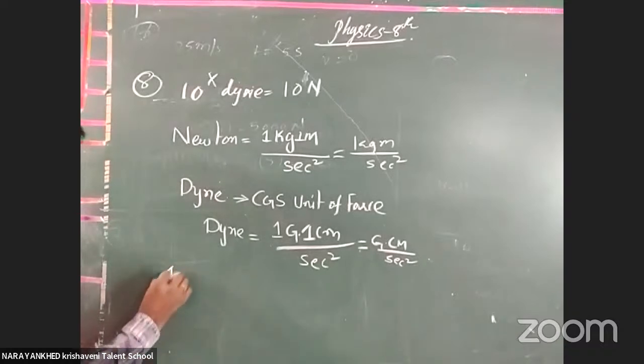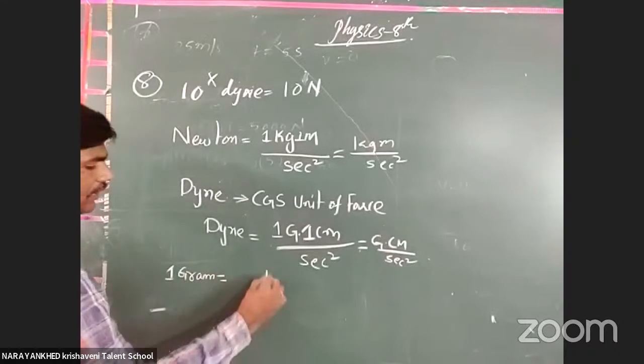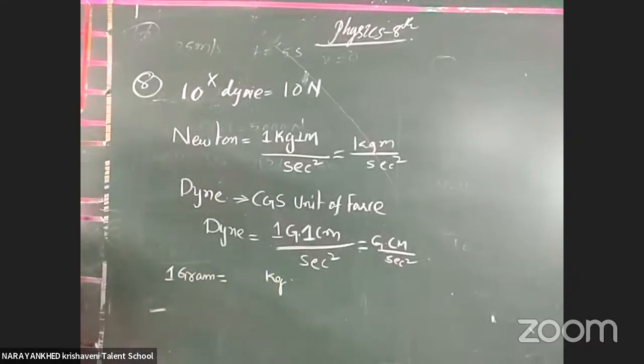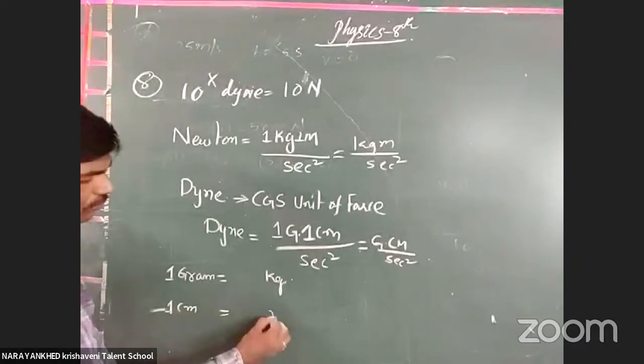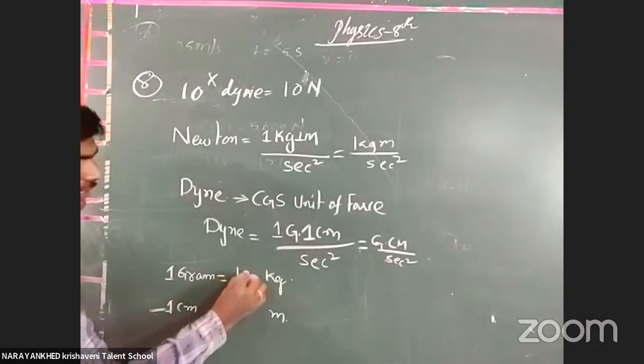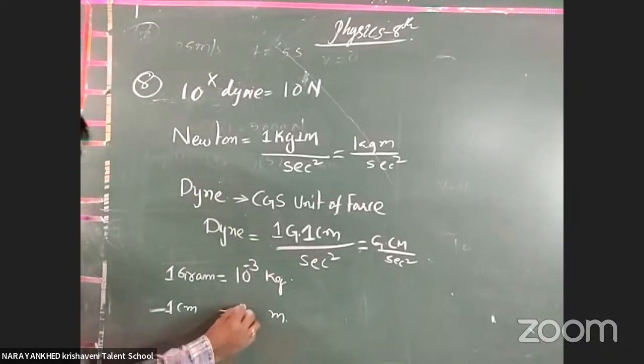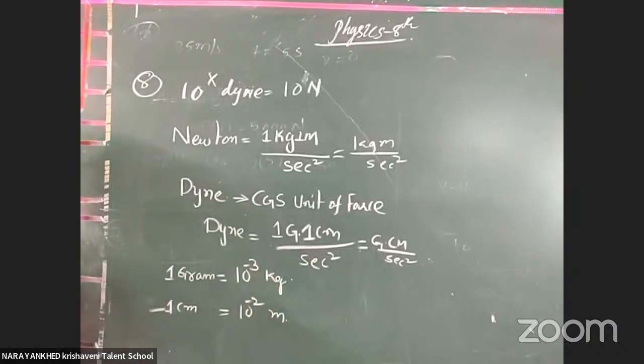1 gram is equal to how many kgs? And as well, 1 centimeter is equal to how many meters? You have to take it here now. 1 gram is equal to 10 to the power of minus 3 kgs. 1 centimeter is equal to 10 to the power of minus 2 meters.